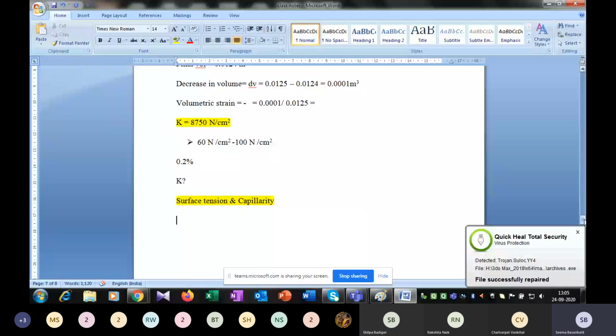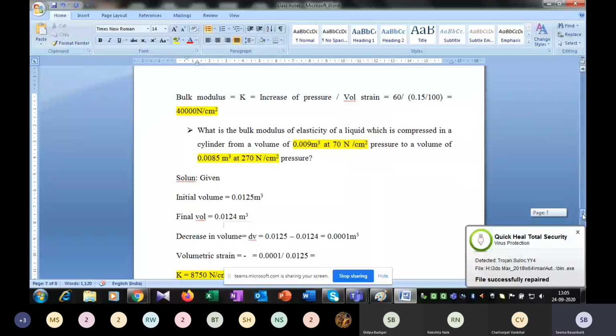For this one, I guess. For this problem. What about the next one? 3603.6 Newton per centimeter square, ma'am. Yes, ma'am. Both the answers are correct.